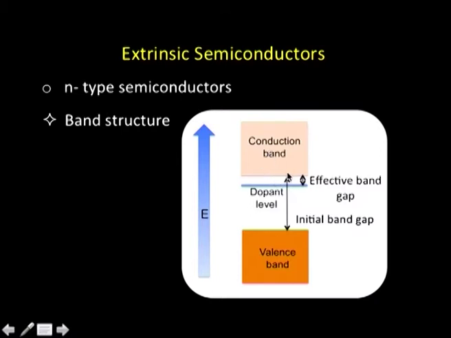Essentially, by introducing this impurity, the effective band gap has become so small. That is how the conduction is increased. That is how we explain the extrinsic conduction. By introducing the impurity, we have been able to reduce the band gap between the valence band and the conduction band of the initial material, that is silicon in this case.